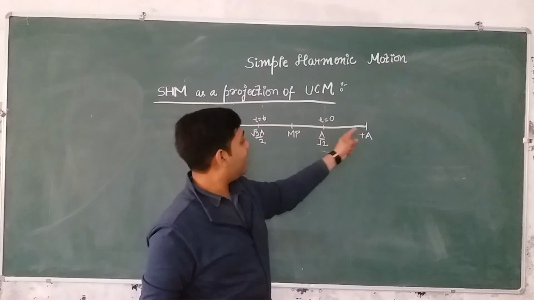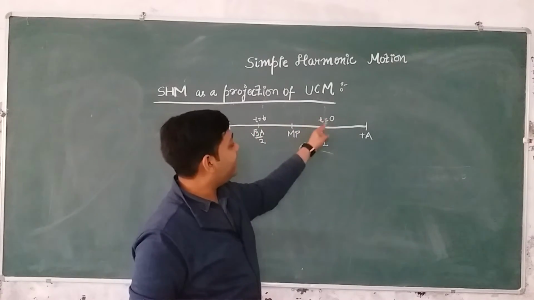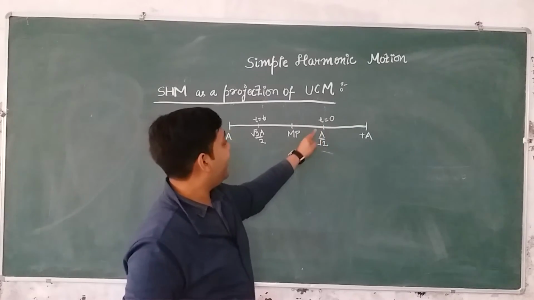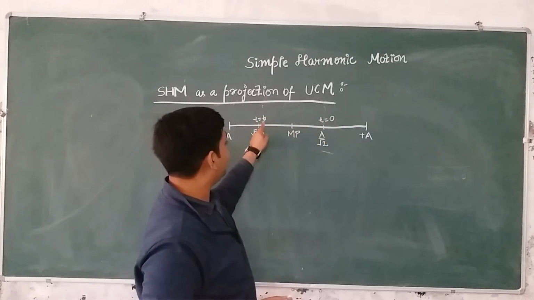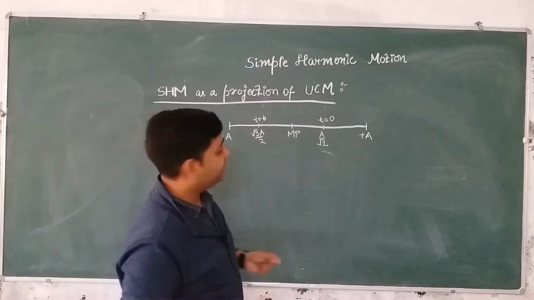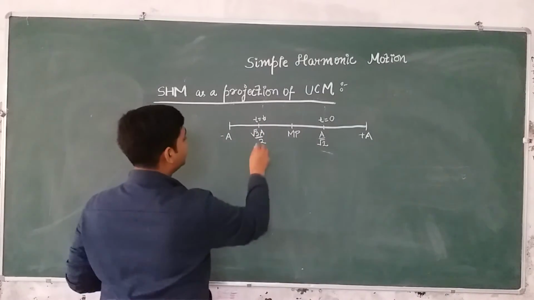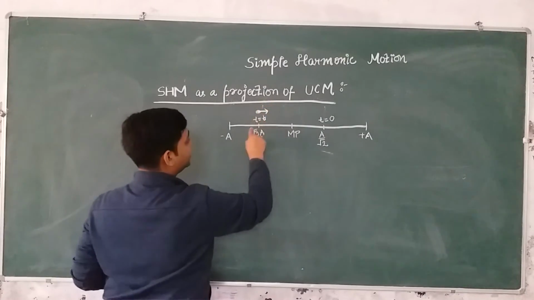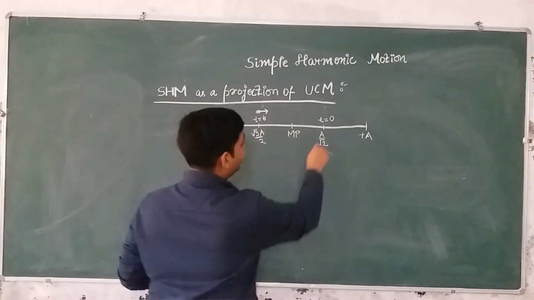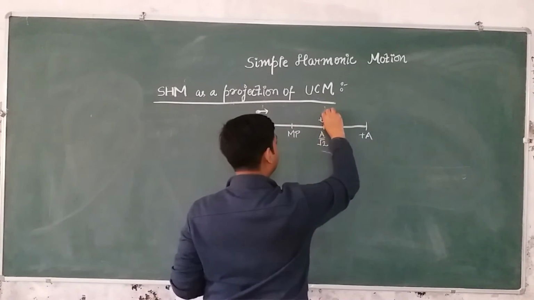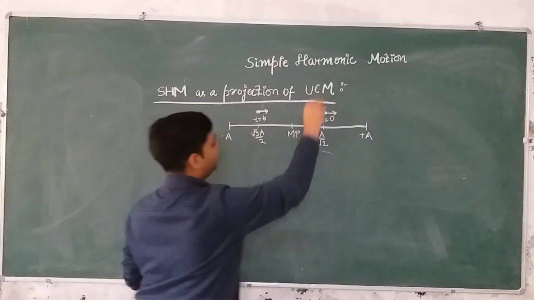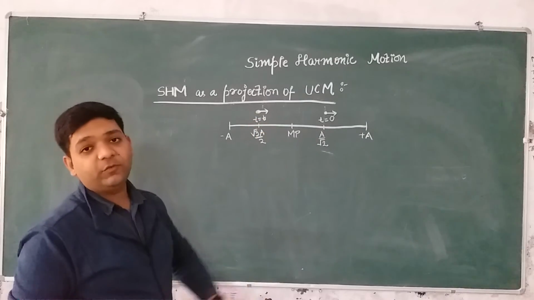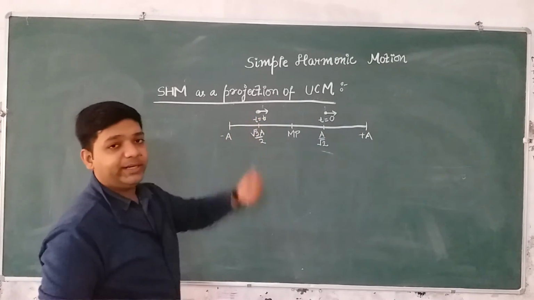So this is how the particle is executing SHM, and at t equal to 0 the particle was here at a by root 2, and then after time small t the particle reaches here, okay, and it is going in this direction. The particle is going in this direction towards the mean position, and at t equal to 0 the particle was going in this direction away from the mean position, right? I hope you have understood the question. So now you have to find the value of time small t.